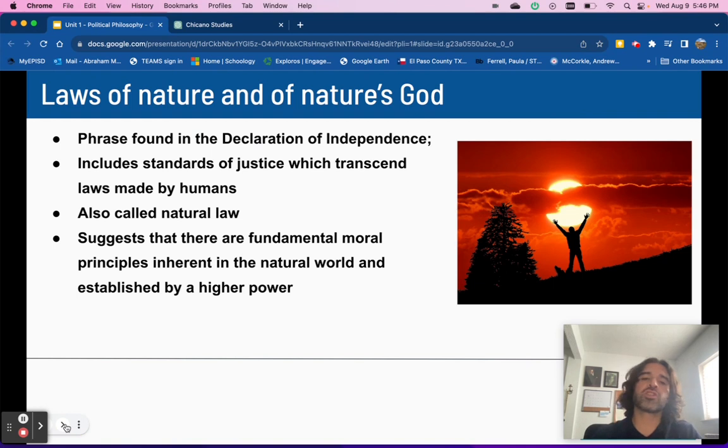Pretty much, it suggests that there are fundamental moral principles inherent in the natural world and established by a higher power. In other words, there are some moral principles that already exist that God established and they are here. Humans haven't established them, and they just exist because God created them. That's what higher power means.